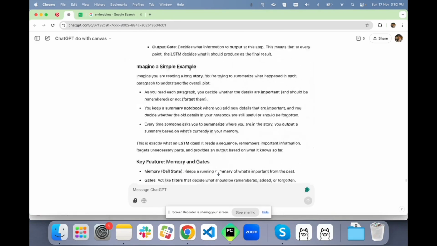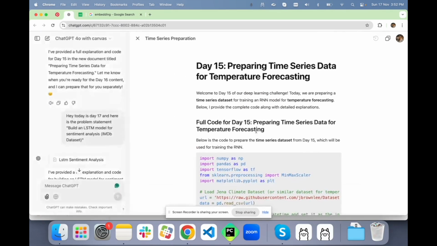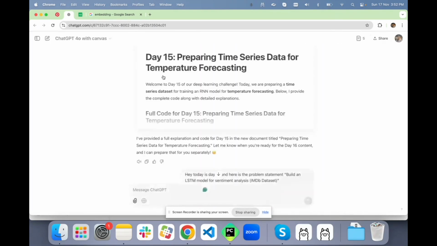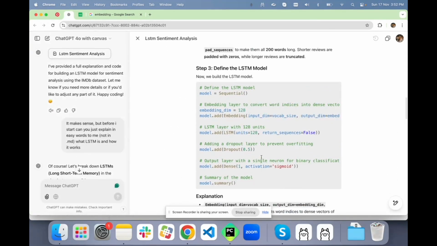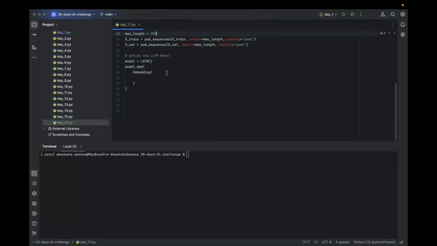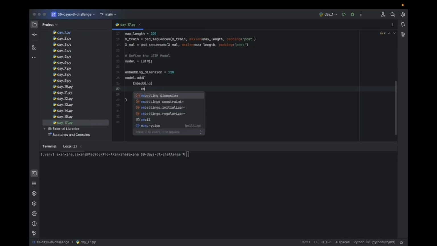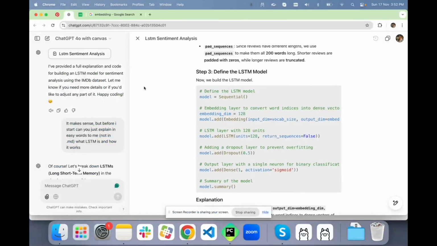So we can go back to this. Let's add the embedding layer to convert the words into embeddings. Here we mention the embedding dimension is going to be 128, a 128-dimension vector.